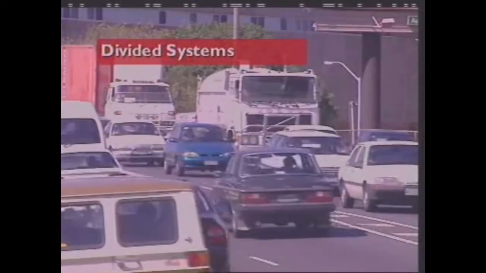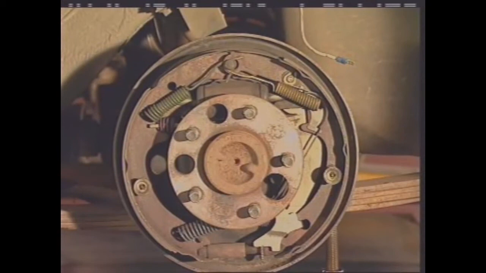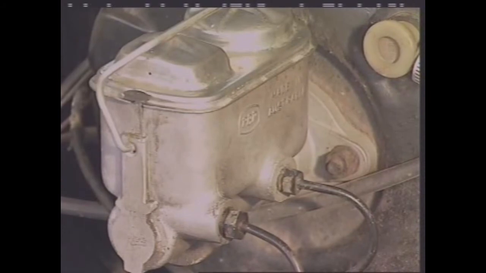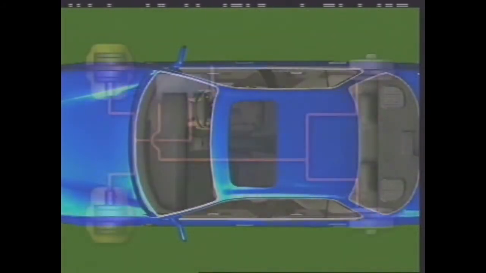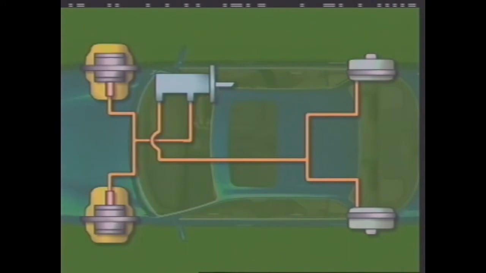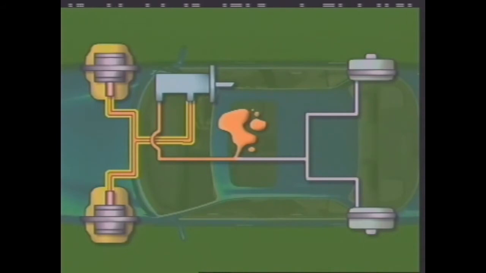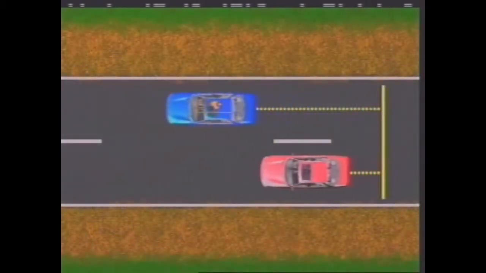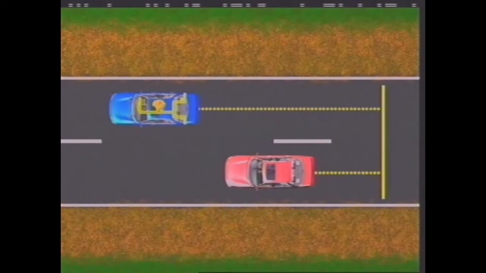This section examines divided systems for drum brakes. Modern drum braking systems use a tandem master cylinder to provide divided or dual line braking. A divided system is safer in the event of partial failure. Fluid loss in one half of the system still leaves the other half able to halt the vehicle, although with an increase in stopping distance.